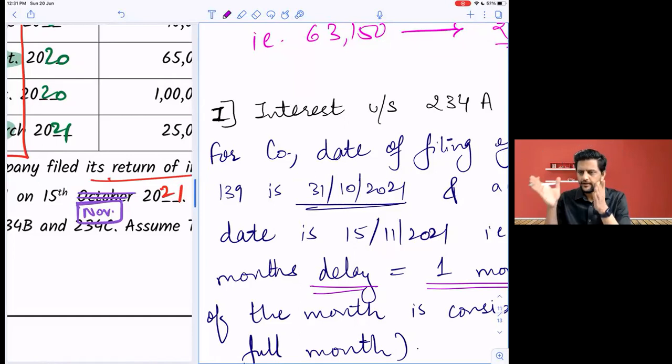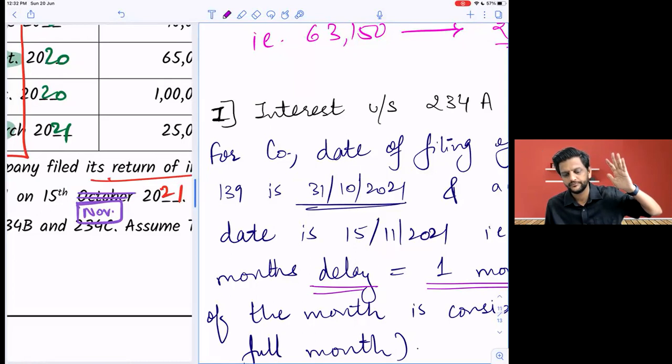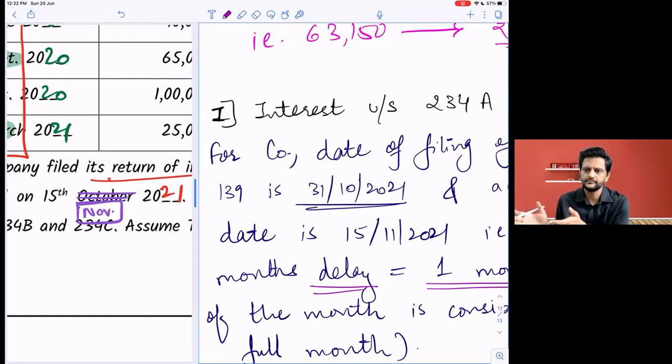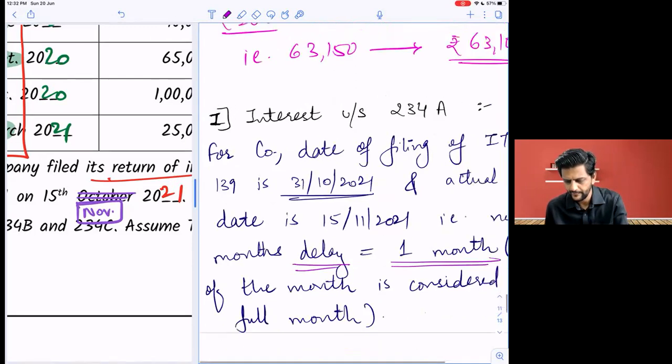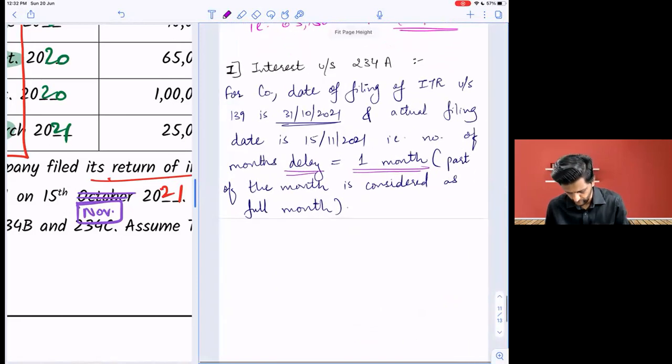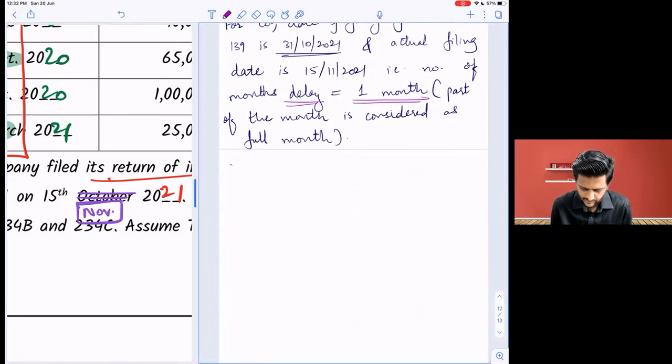Again, I'm repeating: 234C during the financial year, the previous year. 234B after the financial year till the income tax return due date. And after the income tax return due date, 234A. Got it? Yes or no? You said something reversed, I think. 234C during the financial year. After the financial year till income tax return due date, 234B. And after income tax return due date, 234A. Okay? Was that right? Yes. Chalo.